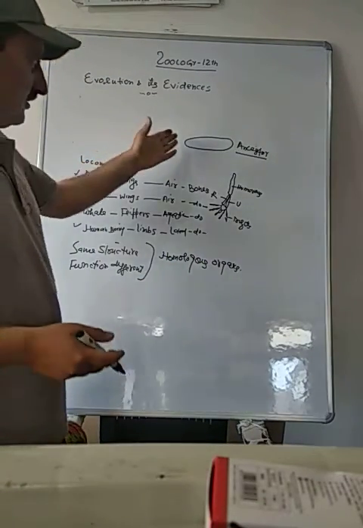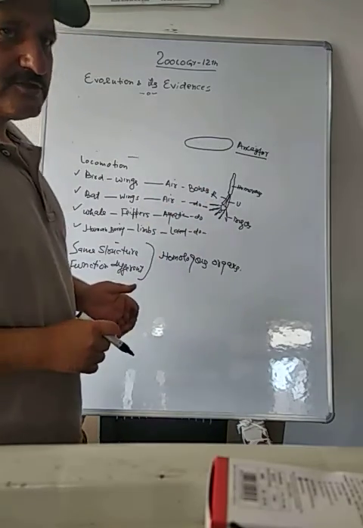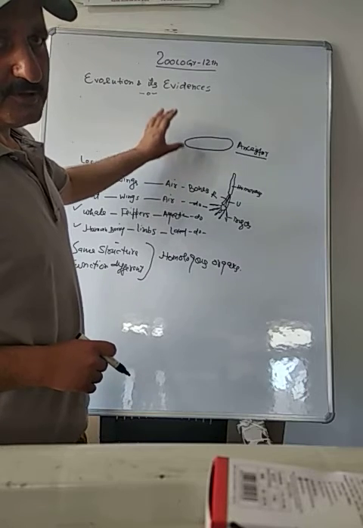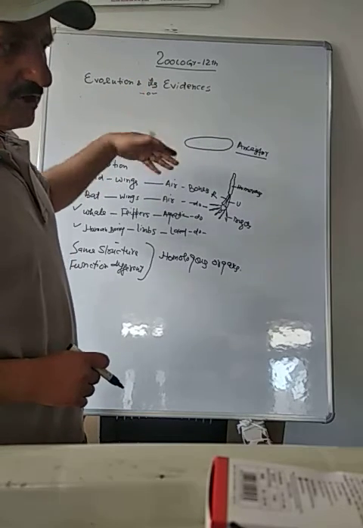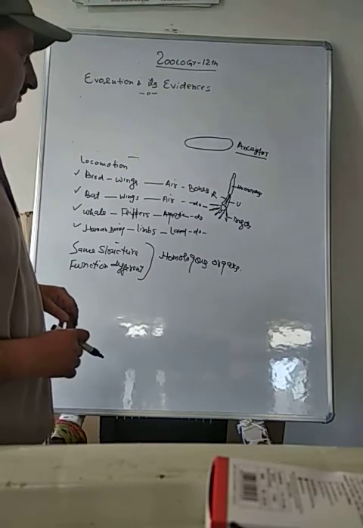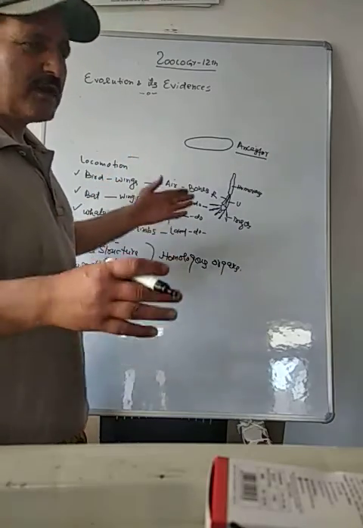Now, when the population of ancestors increased to such an extent that the habitat could not accommodate them, the space was very small, food was limited, it could not support them. So, the members began to migrate.